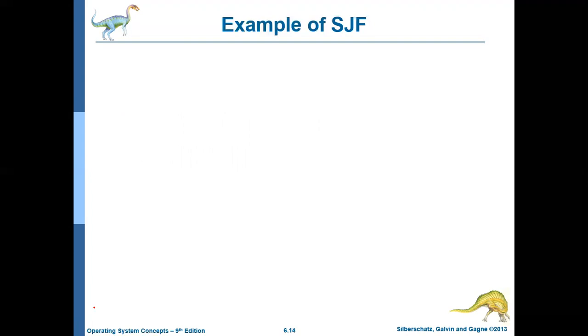Fine. So let us understand how this algorithm works in a non-preemptive style. Let us assume these are the processes currently available in the system: P1, P2, P3, and P4, and these are the burst times.